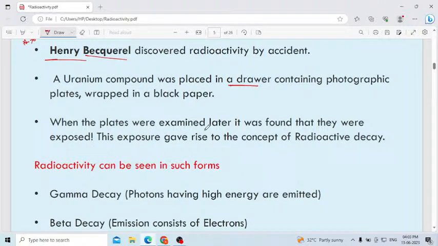When the plates were examined later, when he opened the drawer after some days, it was found that they were exposed, even though they were wrapped in black paper. This exposure gave rise to the concept of radioactivity. Then he was thinking, why is it exposed? What is the reason?